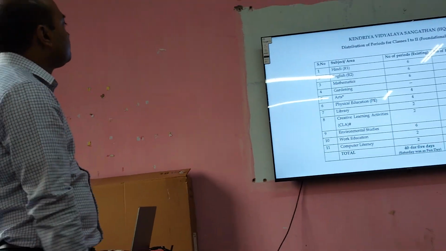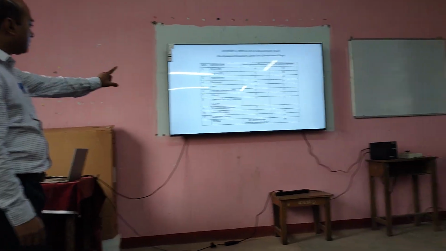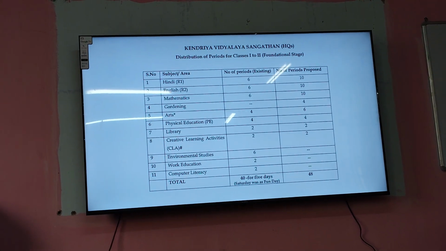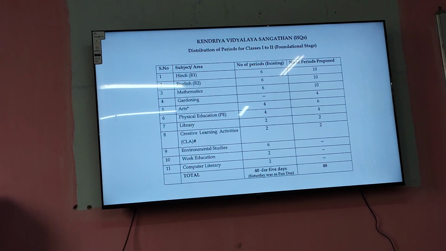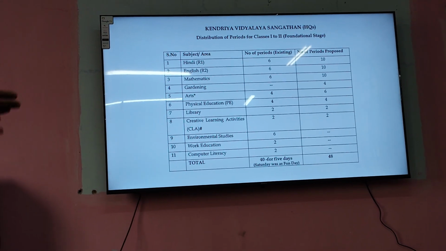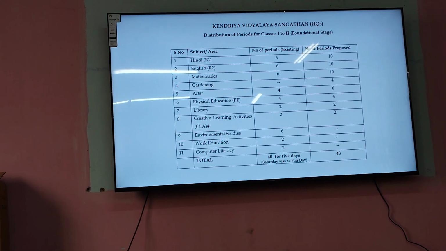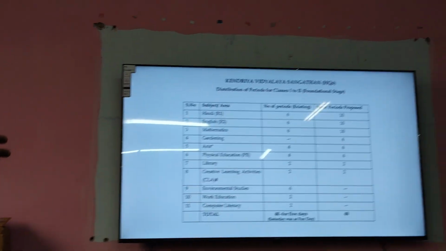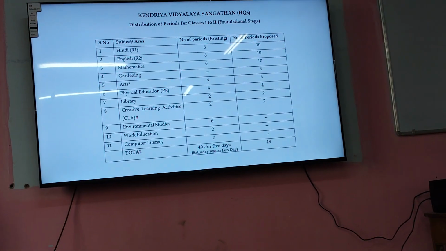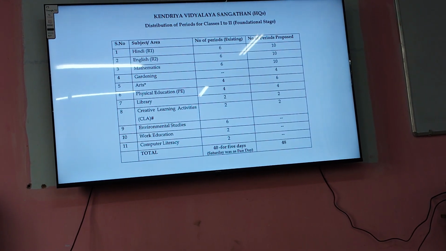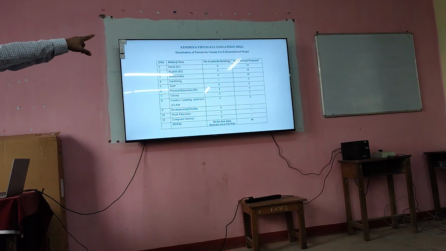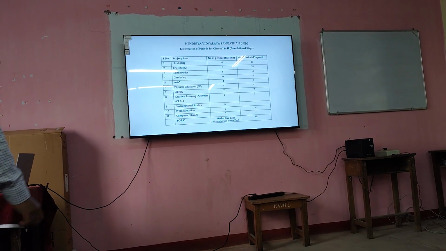For classes 1 to 2, environmental studies is now totally zero. I think this subject is removed, because previously we had 6 periods and now it is 0. Instead, Hindi, English and Maths are increased, which should directly help in the higher classes. If students are weak in English and Hindi, they cannot read and understand the question. Many times during invigilation students ask, sir, what is the meaning of this statement? That is why they have increased the periods in Hindi and English, and EVS is 0 in classes 1 and 2.